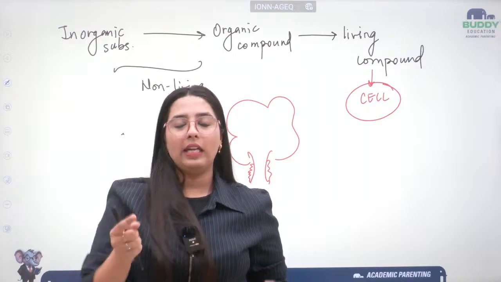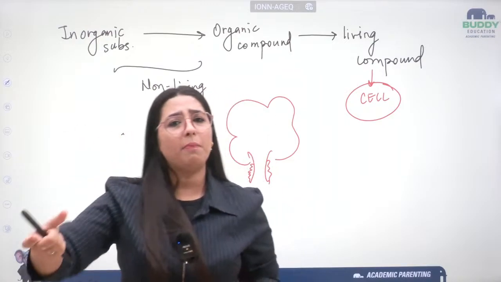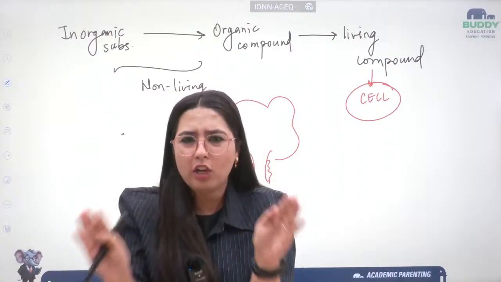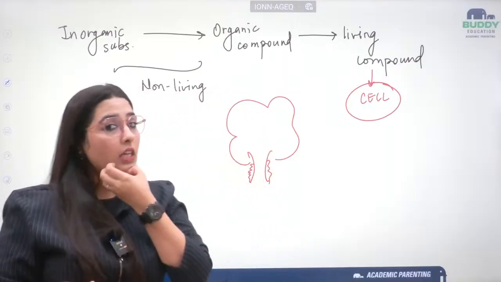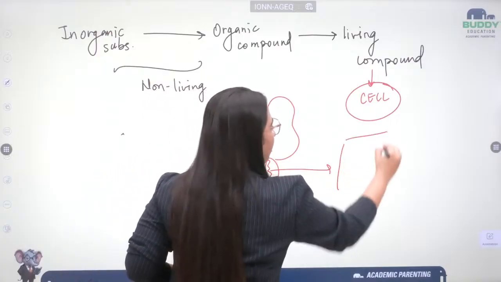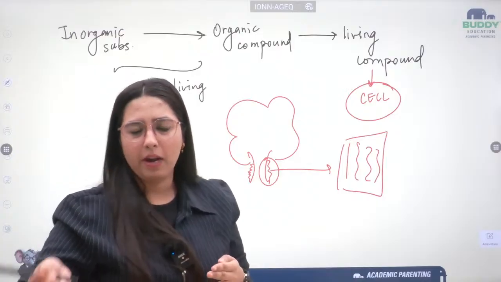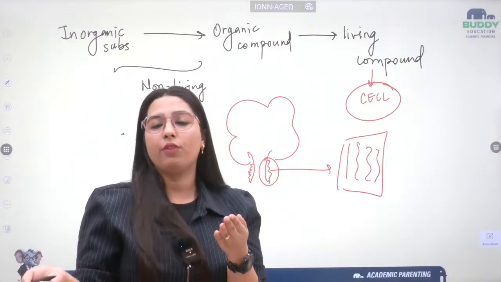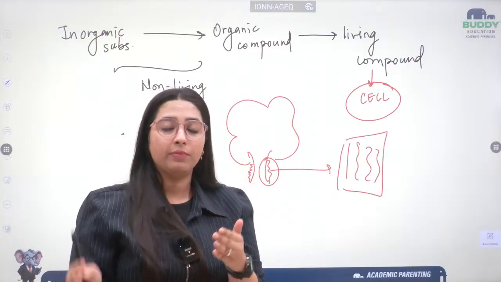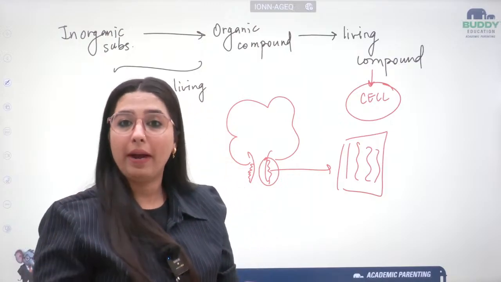So that curiosity led to the discovery of the cell by Robert Hooke. Let me discover what is in that bark of a tree, how does it look if I examine it very closely. Okay, so there comes the discovery. When Robert Hooke examined that dead bark, the bark which has already fallen apart from the tree, it is already dead. If I talk about dry leaves, they have fallen apart, so they are already dead. So that bark of the tree was already dead because it had fallen apart.